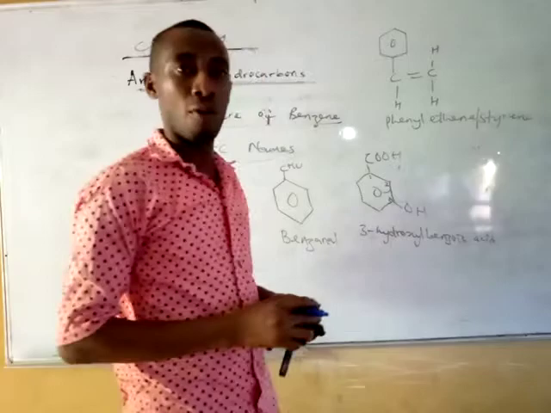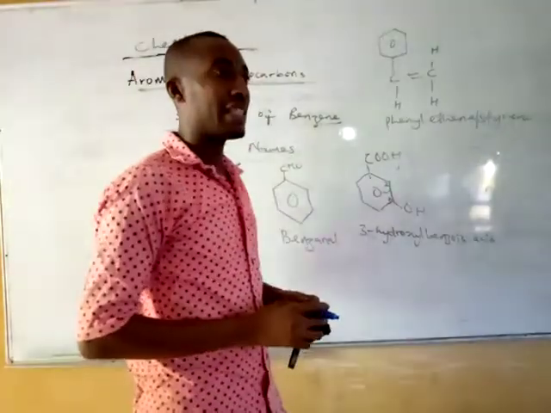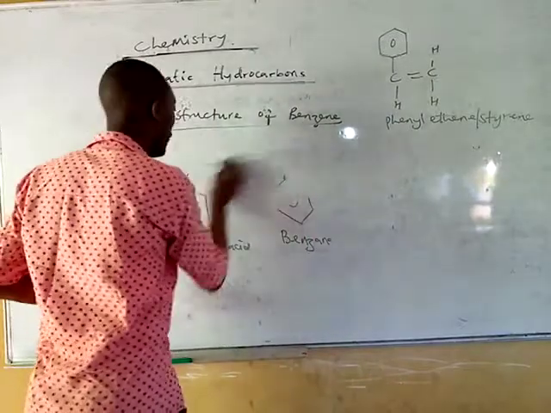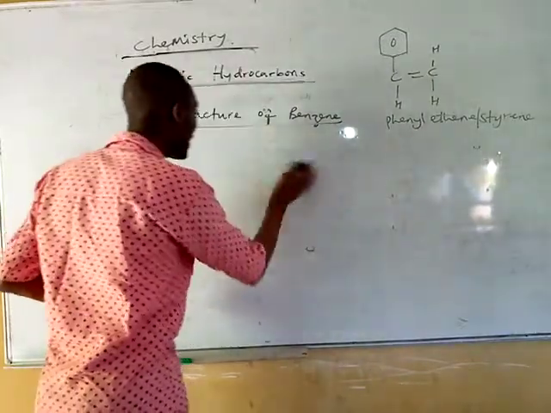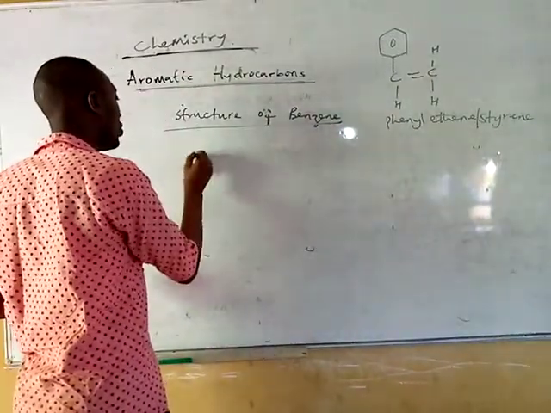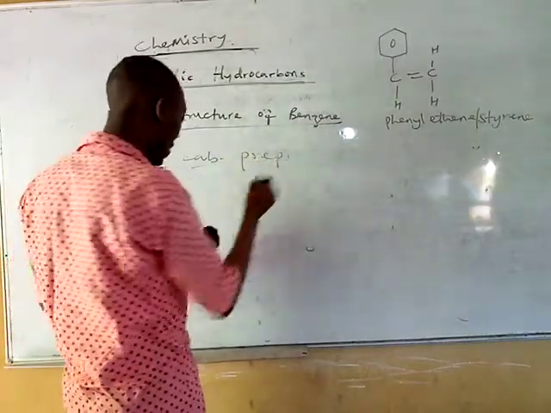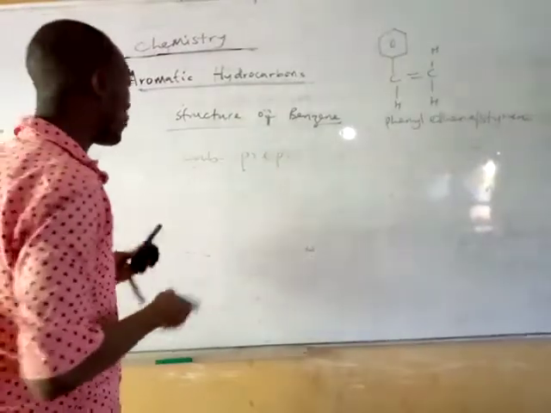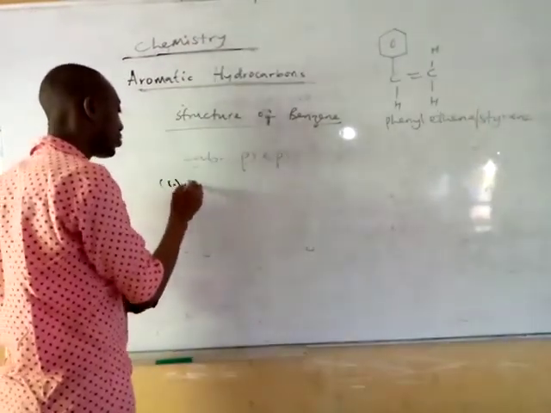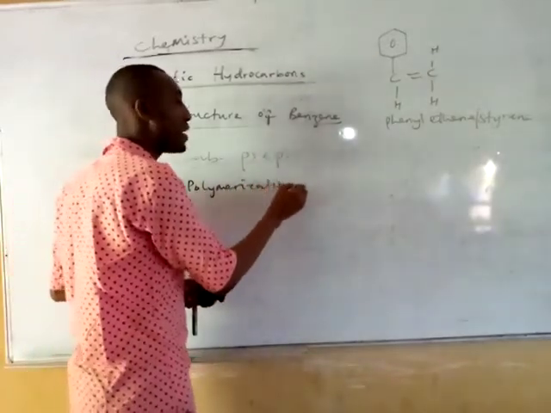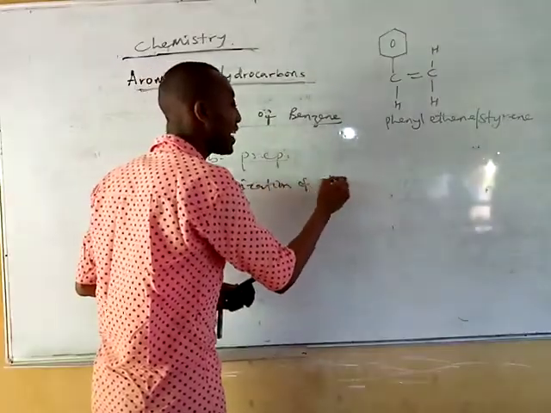So we can still have more, anyway, but then let's look at the laboratory preparation of benzene. Let's see how we can actually produce benzene in the lab. How do we produce our benzene in the lab? Firstly, by polymerization. So we can produce our benzene by polymerization of ethane.